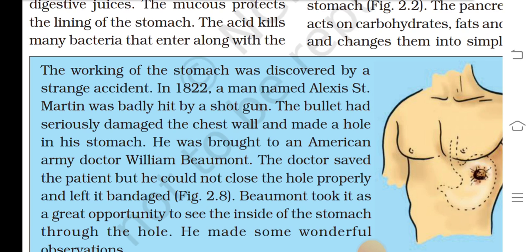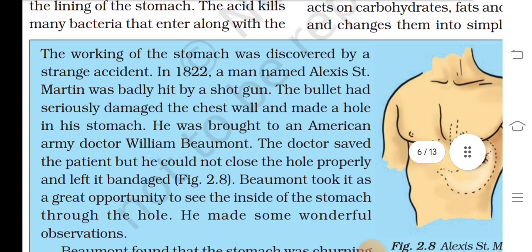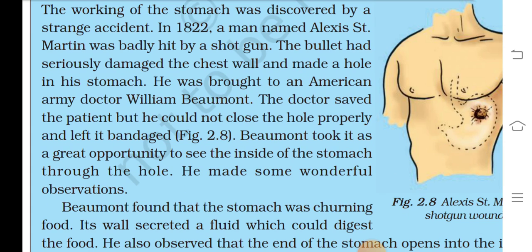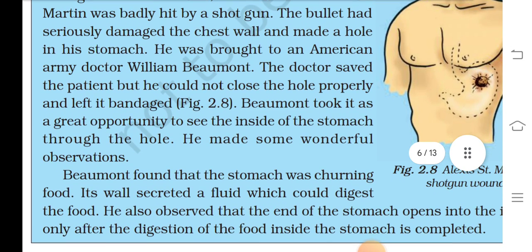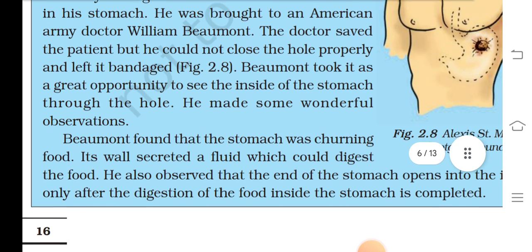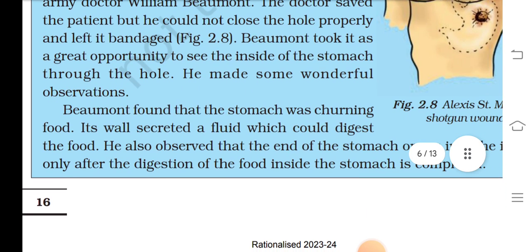The working of the stomach was discovered by a strange accident in 1820. A man named Alexis St. Martin was badly hit by a shotgun. The bullet had seriously damaged the chest wall and made a hole in the stomach. He was brought to the American Army doctor, William Beaumont. The doctor saved the patient, but he could not close the hole properly and left it in a bandage.